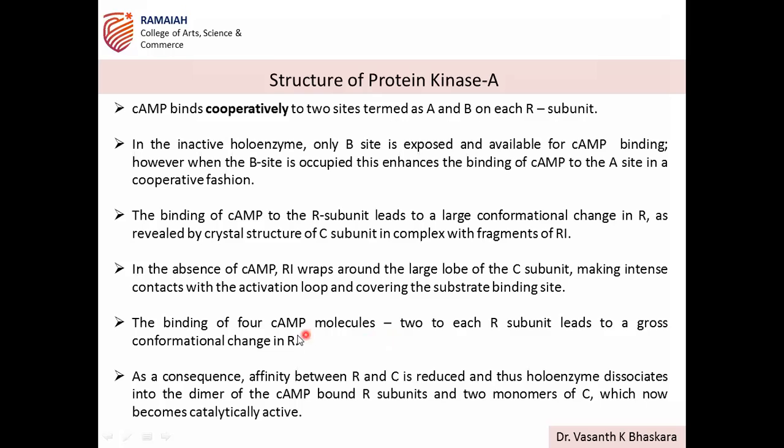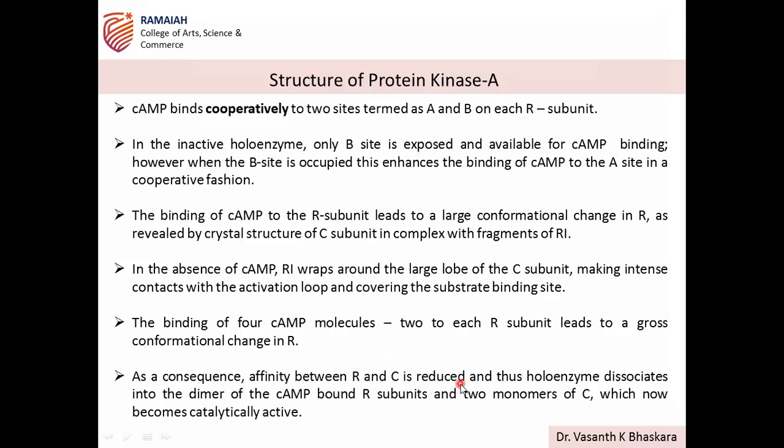So the binding of now 4 cAMP molecules, 2 to each R subunit, leads to a conformational change in the R. So when they bind, it is responsible for the change in conformation. The inhibitory domain unmasks the activation loop. As a consequence, affinity between the R and C is reduced.